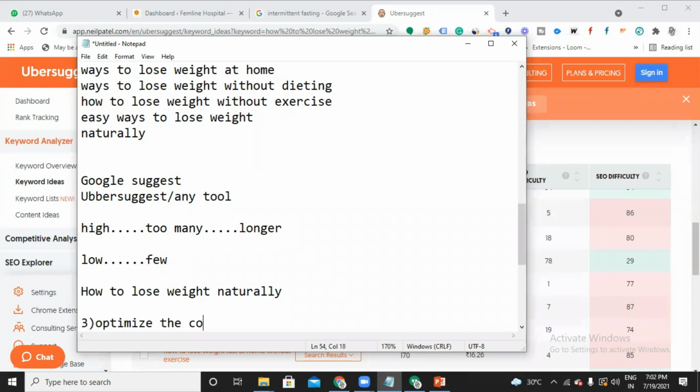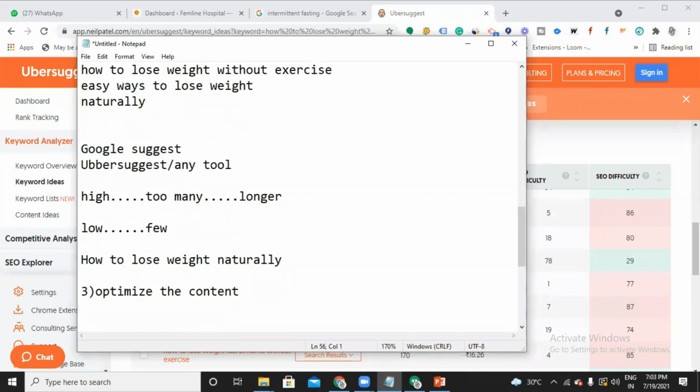I told you on-page SEO is simply optimizing your content for search engines, so that the search engine called Google will get to know what my topic is all about. In order to do optimization, the first thing is the keyword. Now I found the best keyword that I can work for, so we have to start optimizing the content. For that you just need to follow a few steps. I'm going to list out those steps.